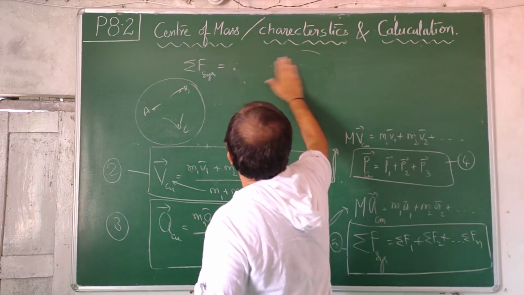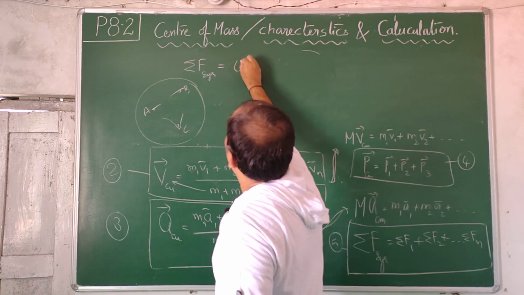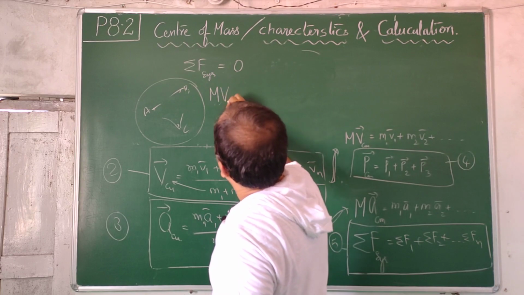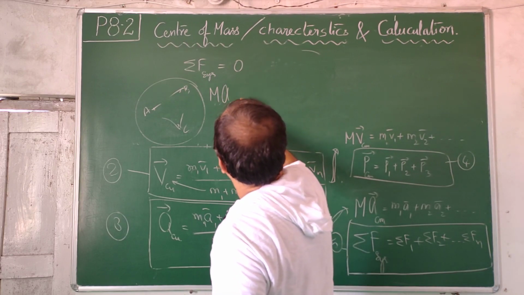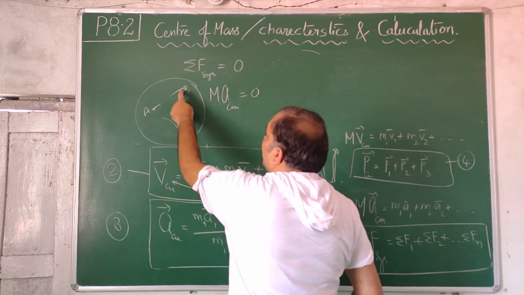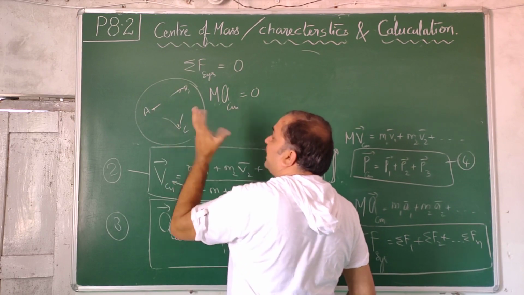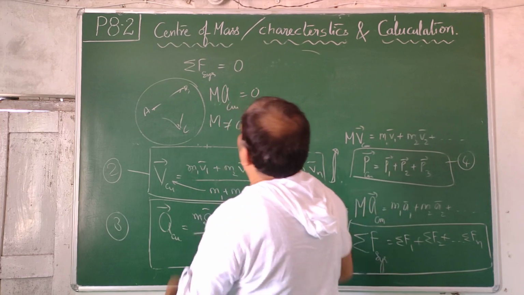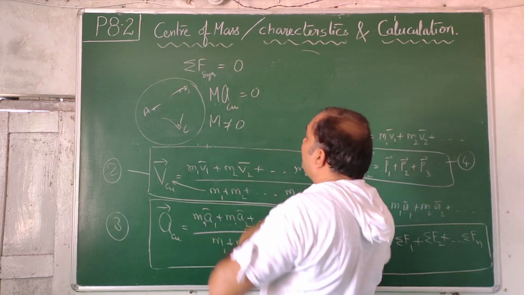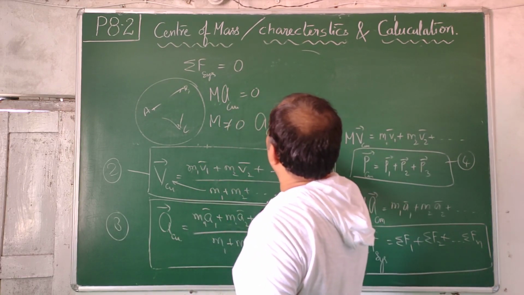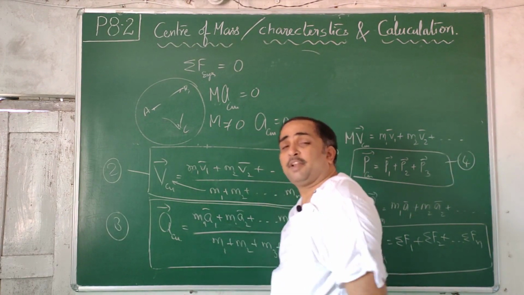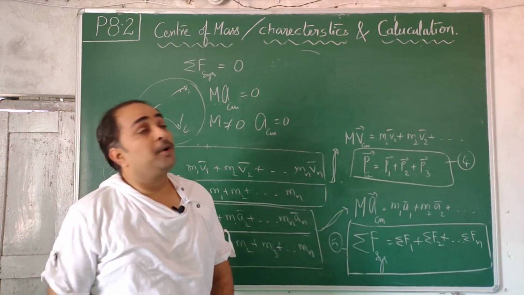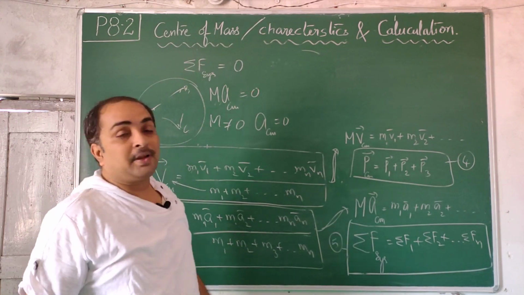In that case, total mass of the system times acceleration of the center of mass is 0. When I add mass of this particle plus this particle plus this particle, I don't get 0. So mass cannot be 0. When one of the quantities is not 0, the other quantity obviously must be 0. So acceleration of center of mass is 0. This leads to a very powerful law. So when I deal with the next topics, there I am going to emphasize that.